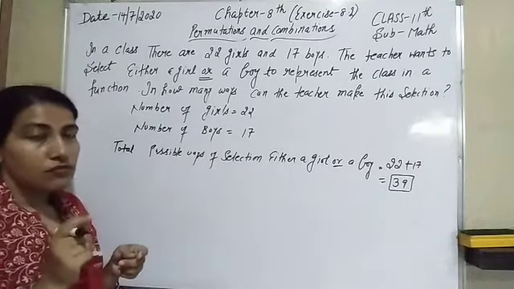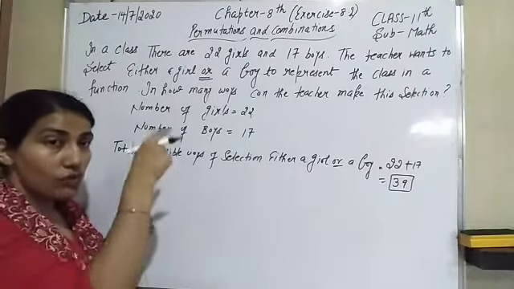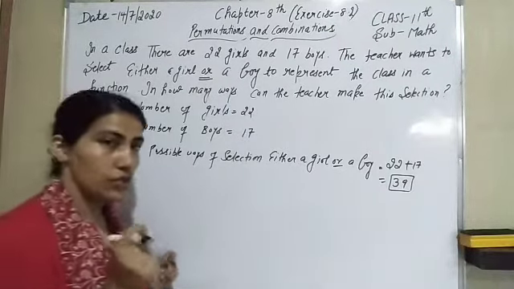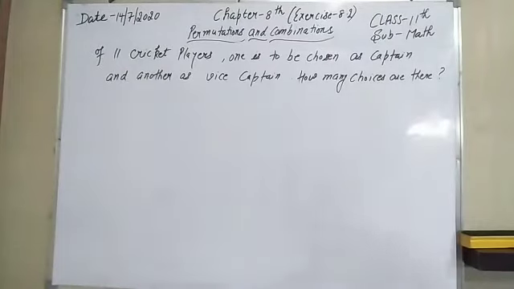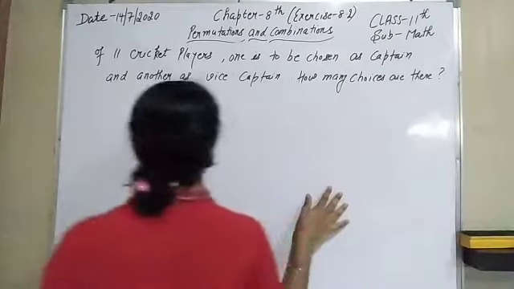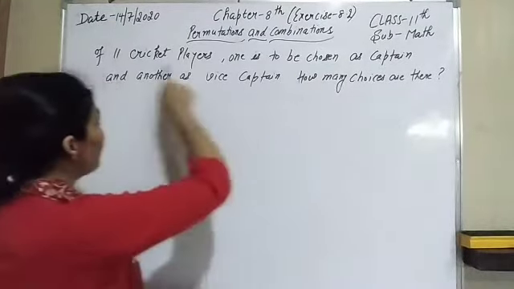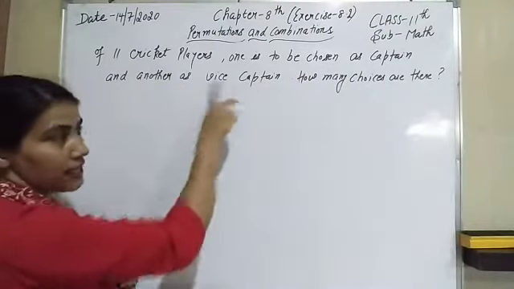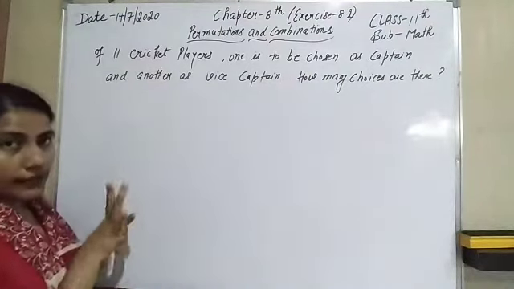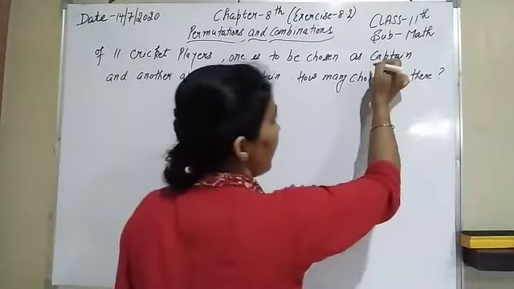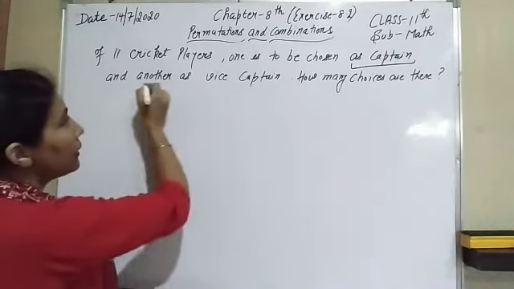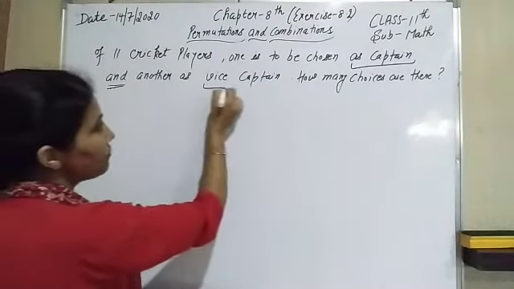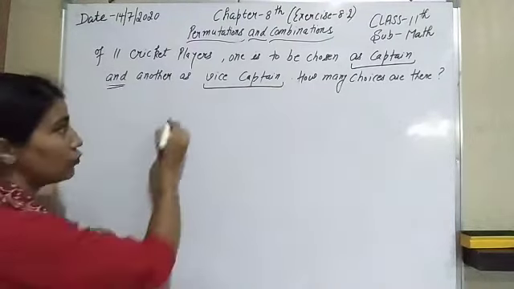Now come to the next question of this worksheet so that you can understand easily in which way we can solve all these types of questions. So let's start the next question. Now the next question is, of 11 cricket players, one is to be chosen as a captain and another as a vice captain. Out of 11 players, we have to select one as a captain and another as a vice captain. That means we have to select two players.